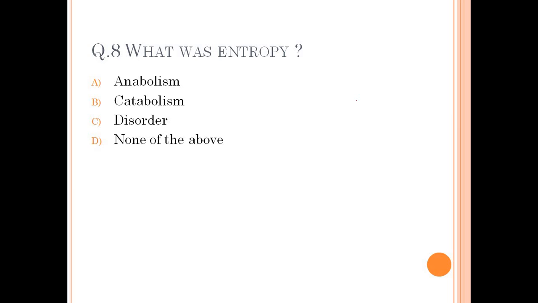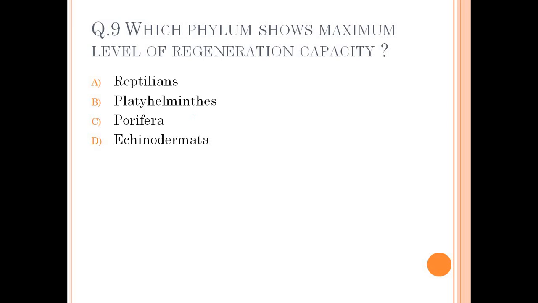This is the question number 8. What is entropy? Entropy means disorderness. Okay. Entropy is otherwise the disorder. So anabolism is the constructive process, catabolism is destructive process, and disorder. Option C is the right answer for entropy. Okay. So now let's move to the next question.